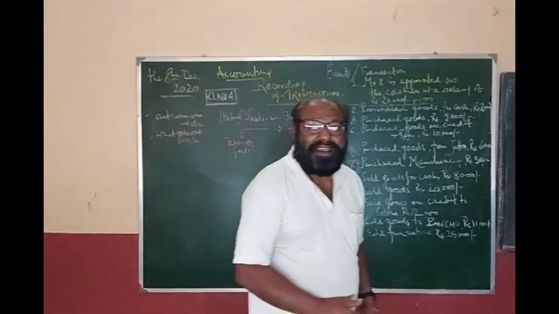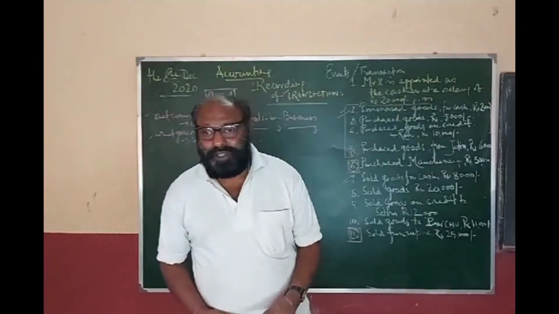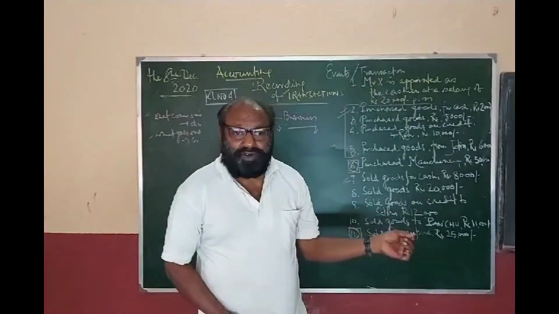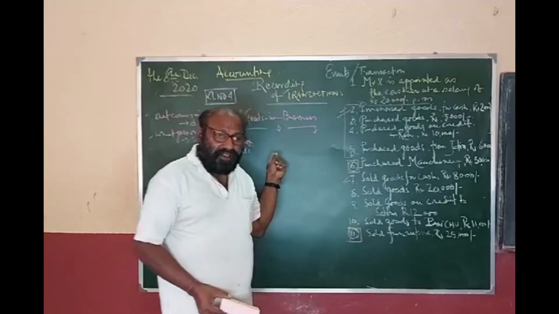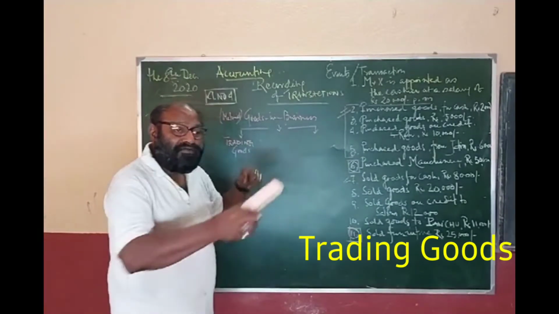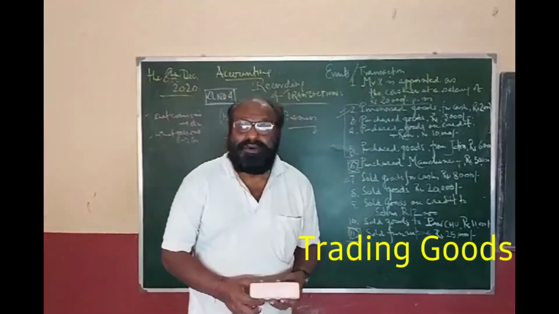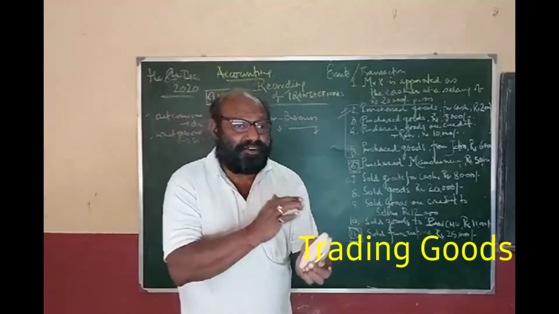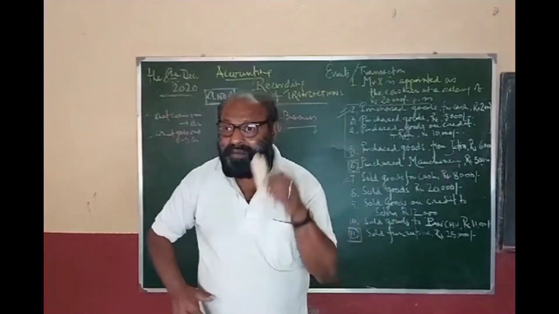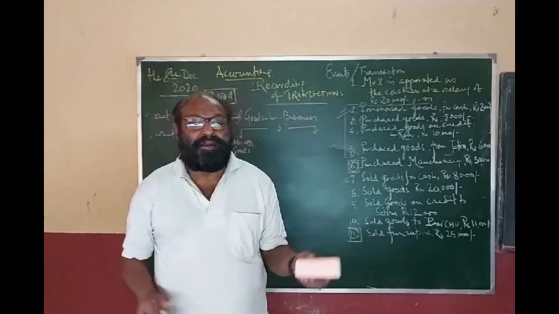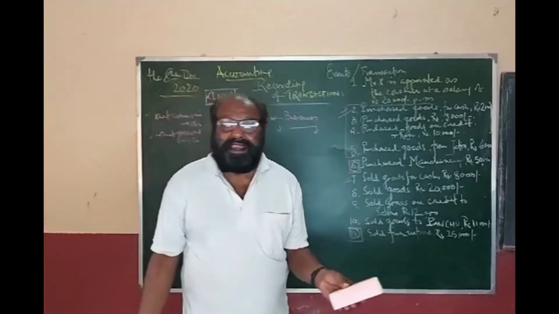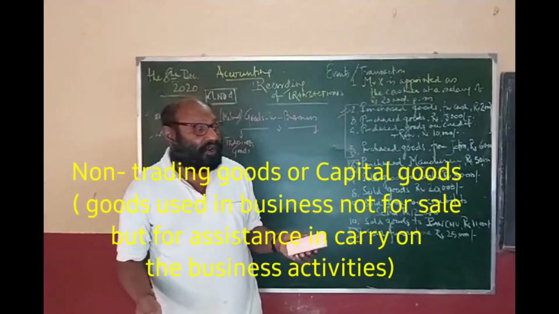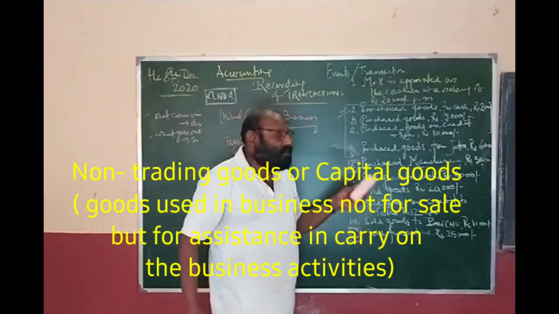Yesterday I told you, I carry on the business of jute. So I purchase jute, I sell jute. Now jute is my trading goods. But for carrying on my trade, I have already purchased some machineries for the purpose of processing, for industrial activities. I have purchased some furniture for my office, a motor car for our office, and some trucks, some lorries for carrying goods from one place to the other. So these are also goods.